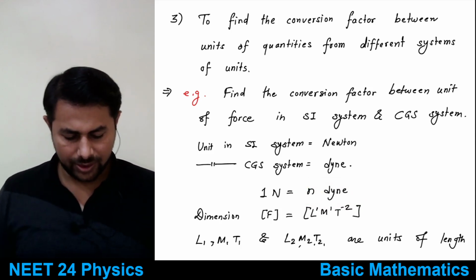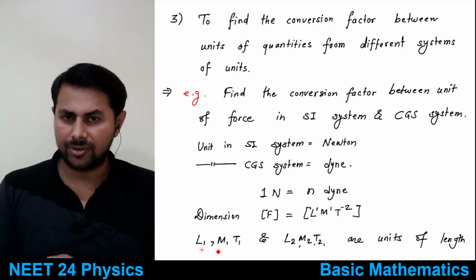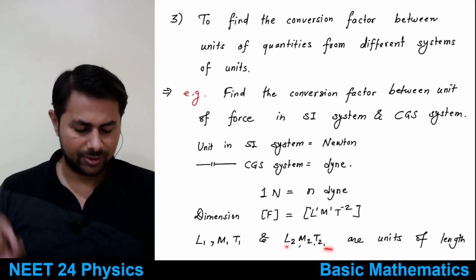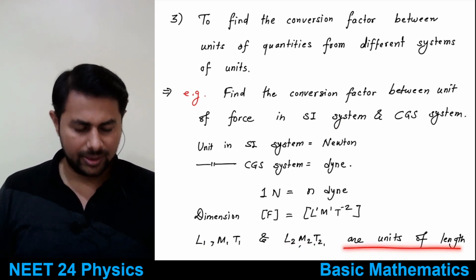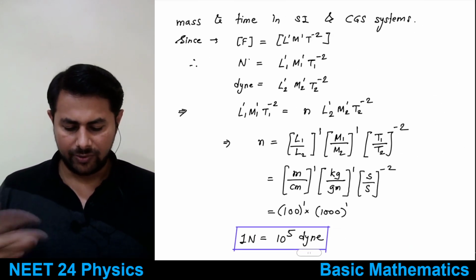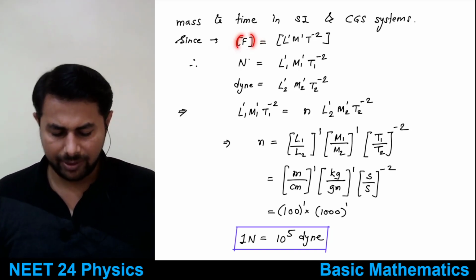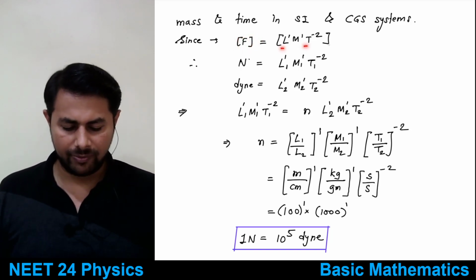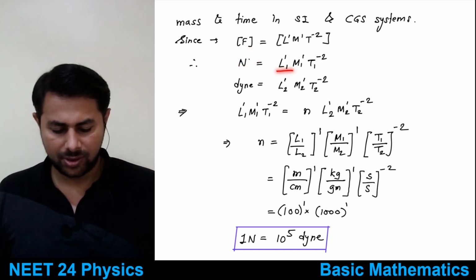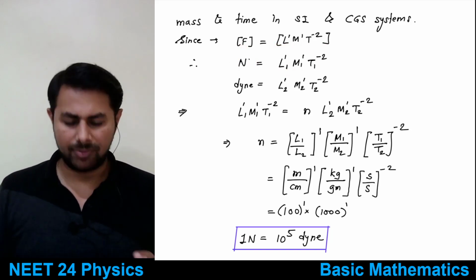So what you do is, in the first system you write length, mass, time as L1, M1, T1, and in the second system you write them as L2, M2, T2. These are the units of length, mass, time in the two systems of units. Then, force in the first system: you have the dimensional formula for force, which is L M T raised to minus 2.